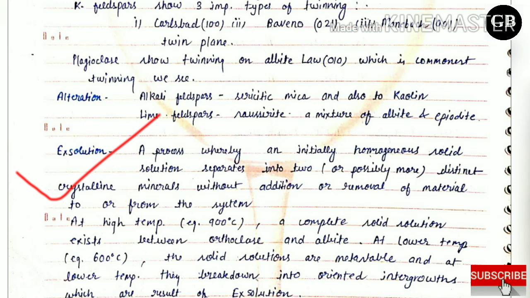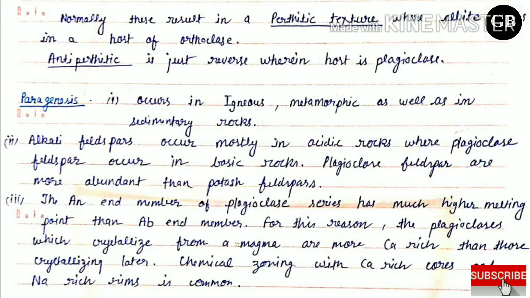At lower temperature, at around 600 degrees Celsius, the solid solutions are metastable, and at lower temperature they break down into oriented intergrowths which are the result of exsolution. Normally this results in a perthitic texture where albite exists in a host of orthoclase, and in the case of antiperthite it is just reverse, wherein host is plagioclase. So this is the exsolution texture.